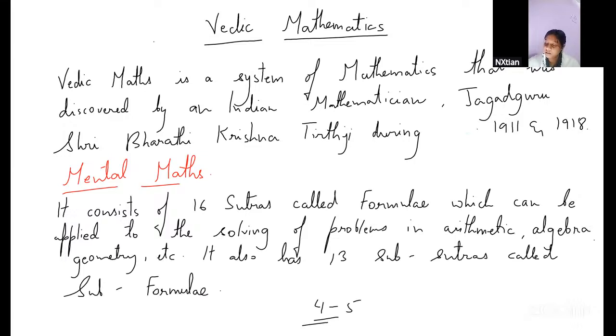You can just put 1911 and 1918. Don't get confused with BC and AD. I just saw it's 1911, 1918. Now, a little about this person, Bharti Krishna Tirthaji. He was an expert in the fields of Sanskrit, math, history, and philosophy. Then he did the discovery.